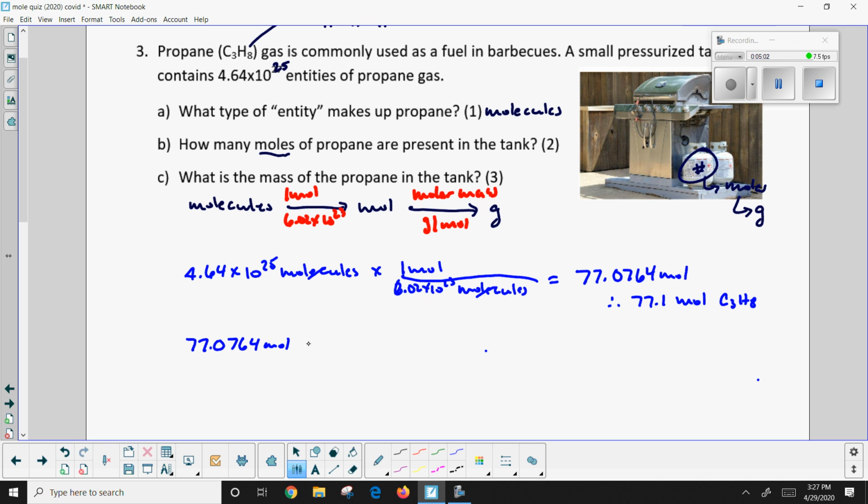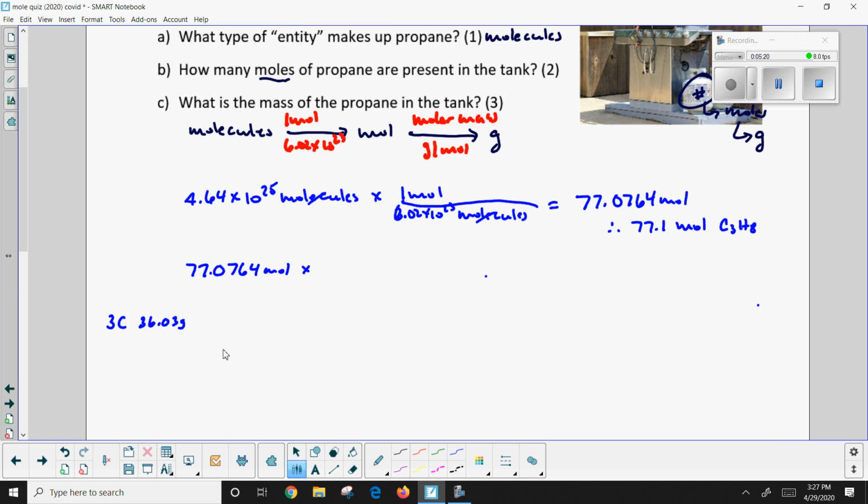So then what I can do is take this and, oh, I need to know the molar mass. Well, to do the molar mass, we'll do the quick calculation at the side. I've got 3 carbons. Each carbon is 12.01, so the mass of 3 of them is going to be 36.03 grams. I'm also going to have 8 hydrogens. Each one is 1.01 grams, so 8.08 for all of them together. We add everything together, 44.11 grams in a mole.